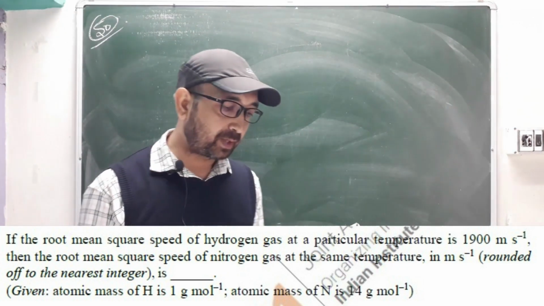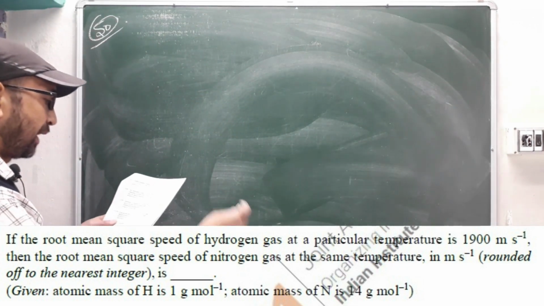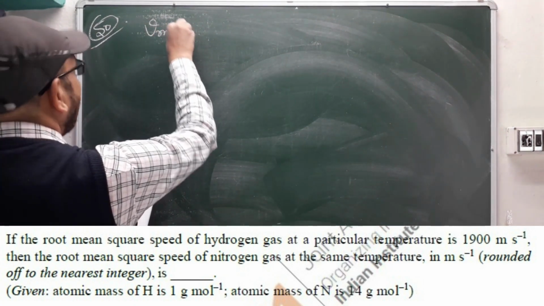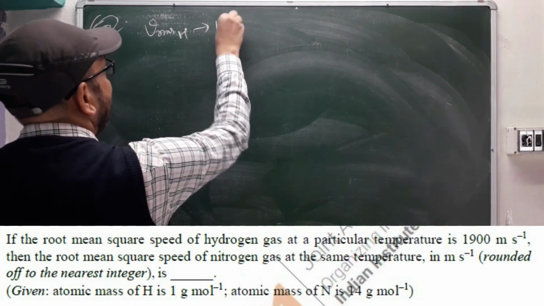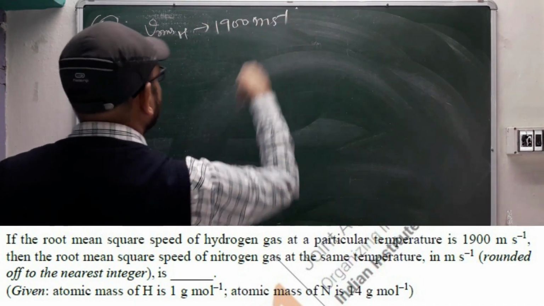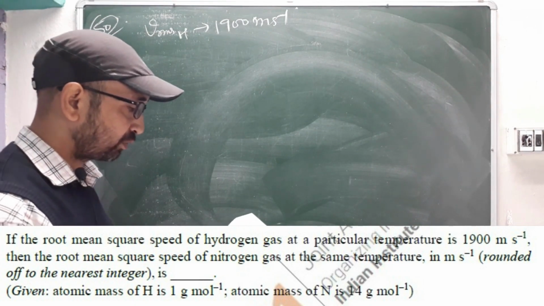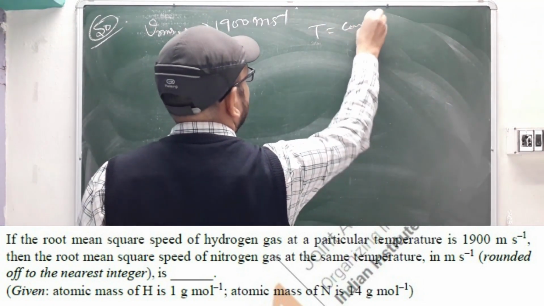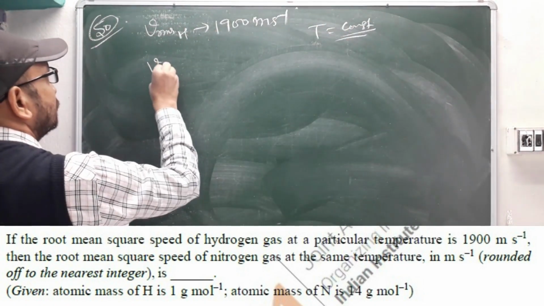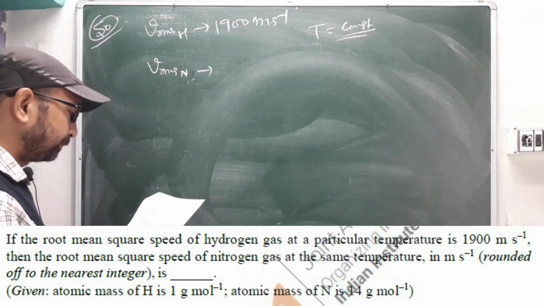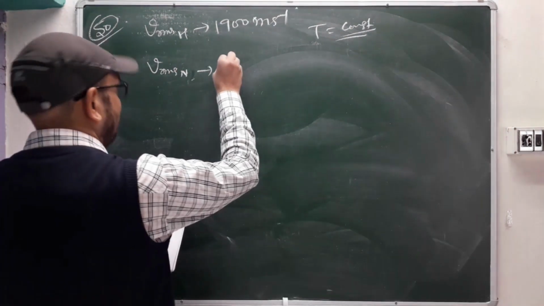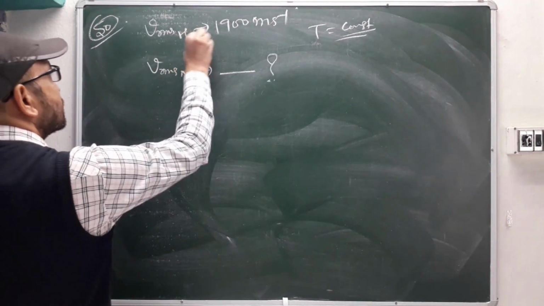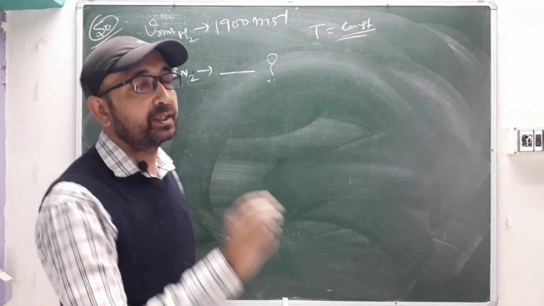If the root mean square speed of hydrogen gas at a particular temperature is 1900 meter per second, they have given the RMS for hydrogen gas as 1900 meter per second. Then they ask for the root mean square speed of nitrogen gas at the same temperature. The temperature is not changing. We have to calculate it in meter per second. You can write H2 and N2 also, there is no problem, because when dividing it will cancel out.